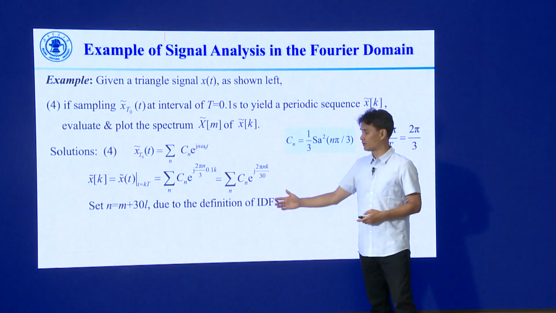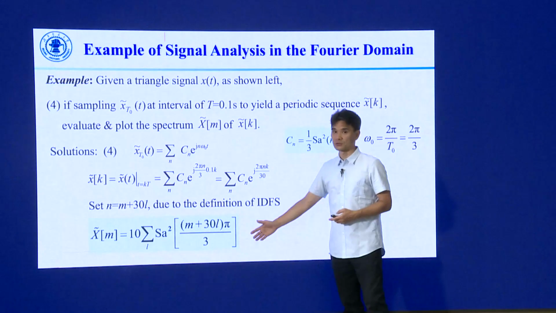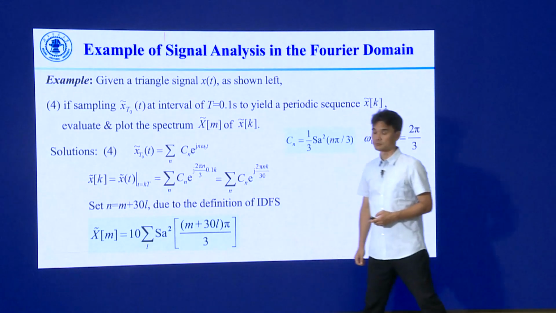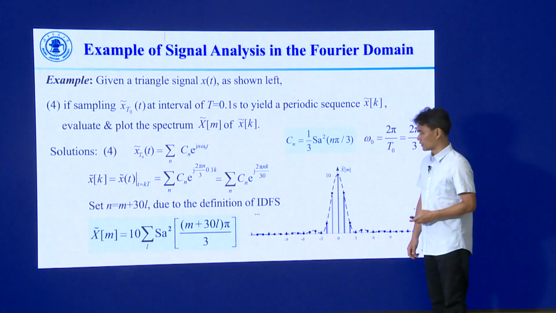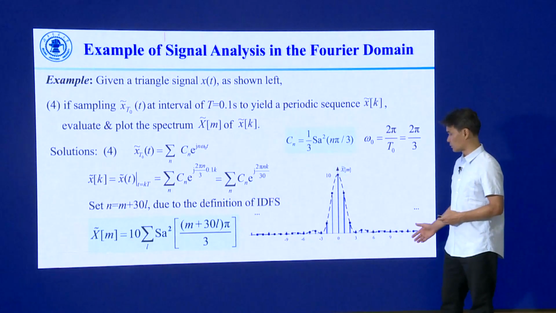Now, based on the definition of the inverse discrete Fourier series, we can get the spectrum, or the Fourier series, for the new signal. And here is the plot of the spectrum in the frequency domain. Again, we show only one period.